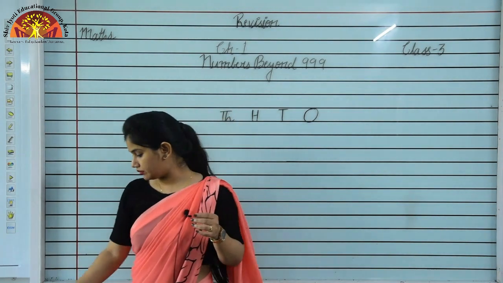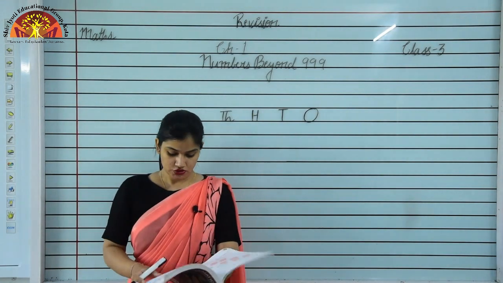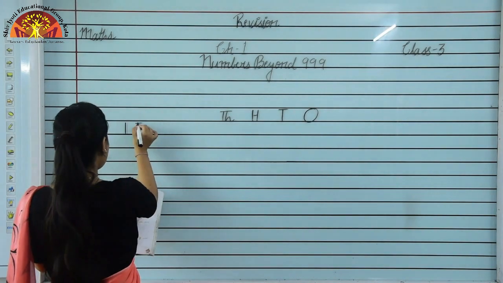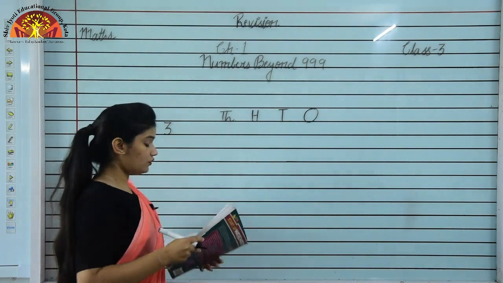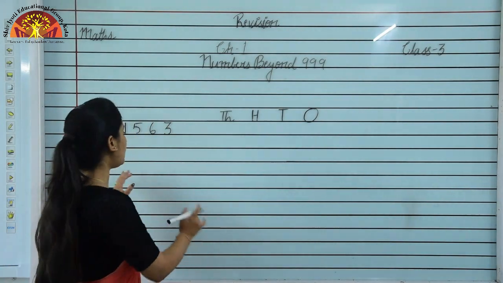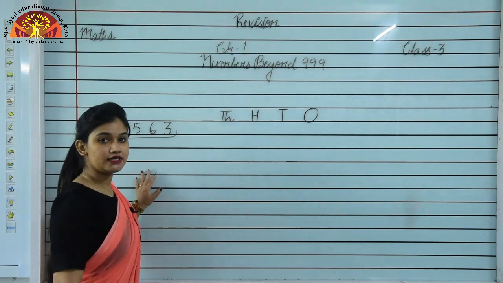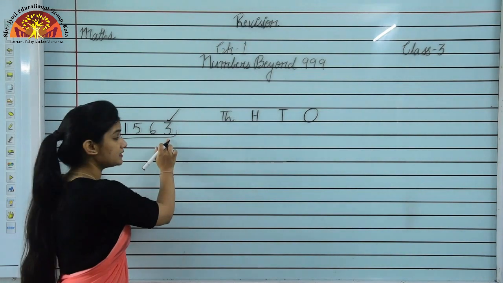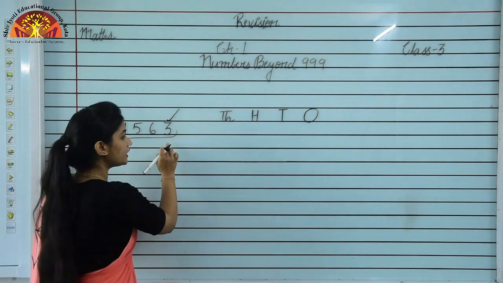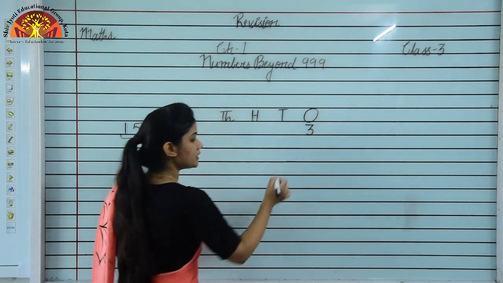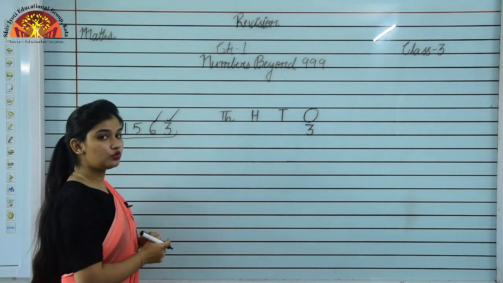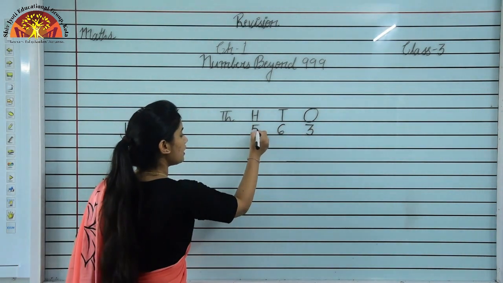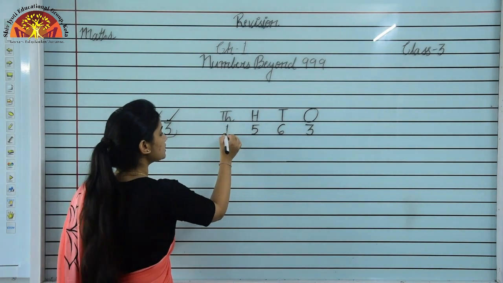So now we take a number. Students, open page number 4 and we take a number that is 1563. Now we will see how we can arrange this number according to the Indian number system. So students, we have to start from this side and we see this is a digit that is 3 and we have to arrange this digit at ones place. Is it clear? Then we have to arrange this 6 at tens place and this 5 will come at hundreds place and this 1 will come at thousands place.